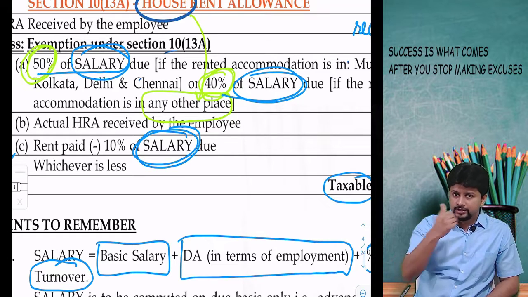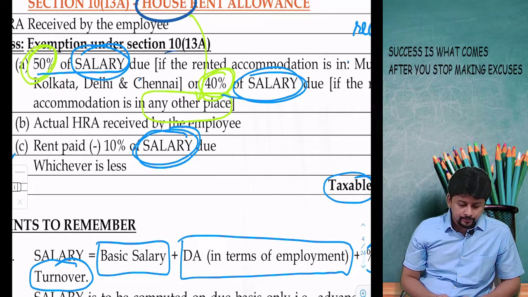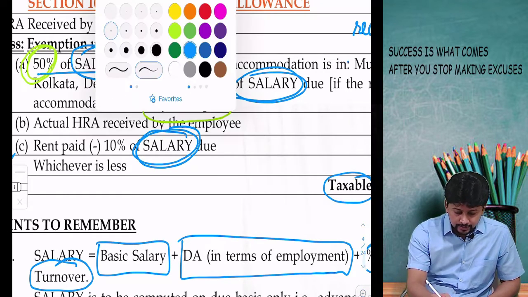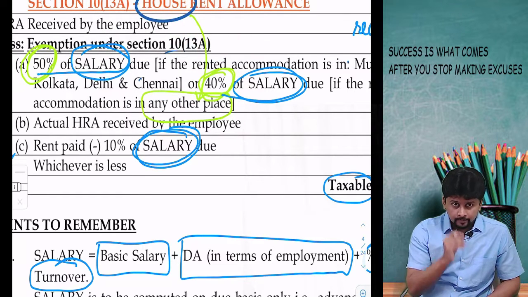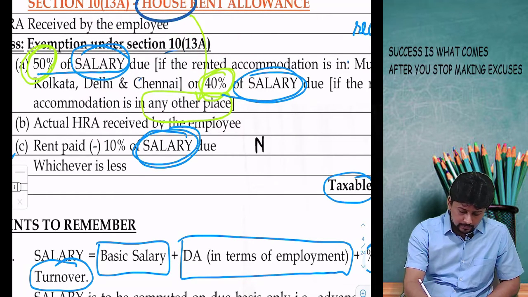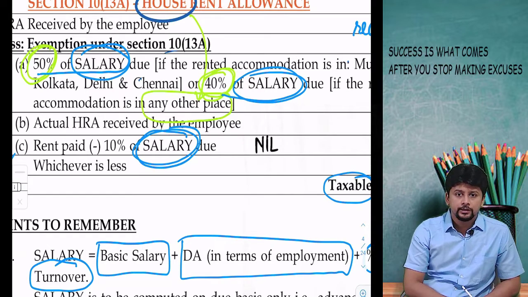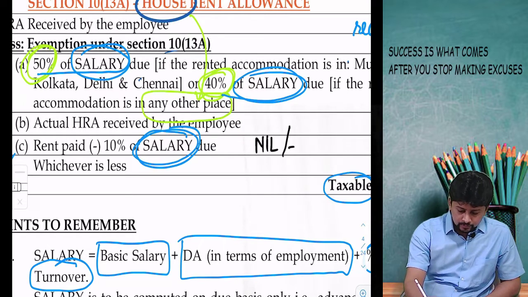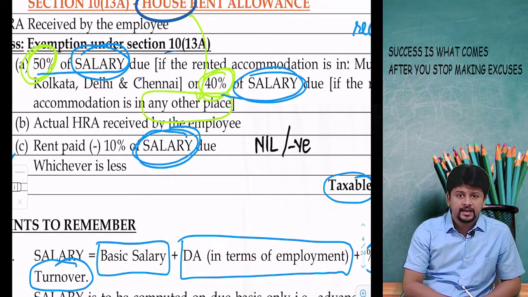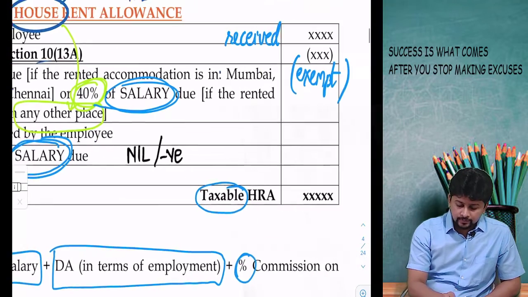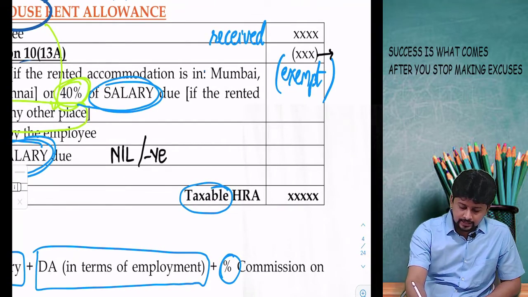A, B or C, whichever is less, is going to be your exemption. Which brings me to my next point. Suppose my C amount becomes 0, or suppose my C amount becomes negative. Then we will make the exemption 0.